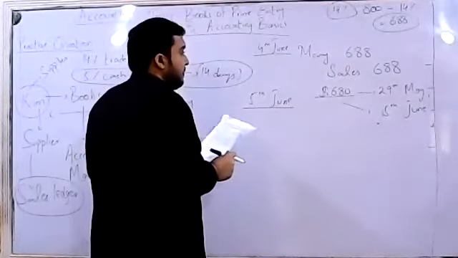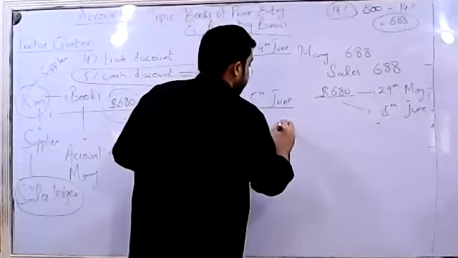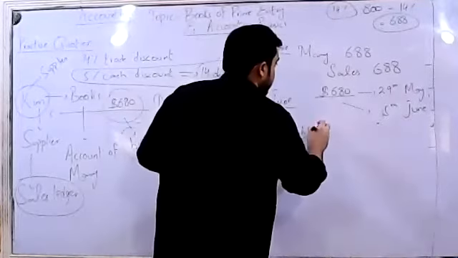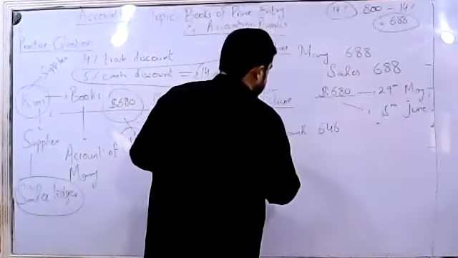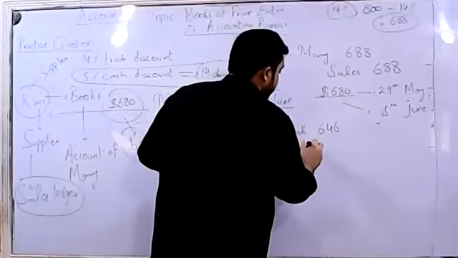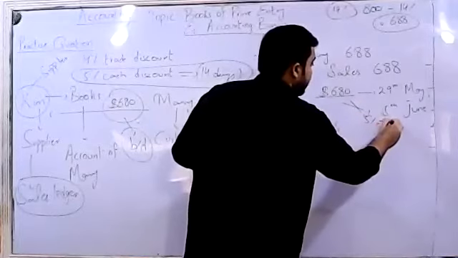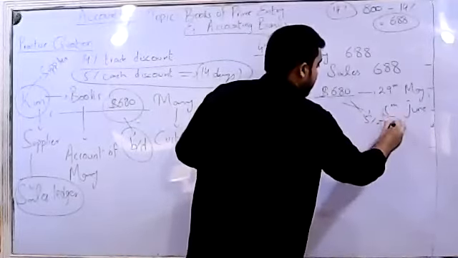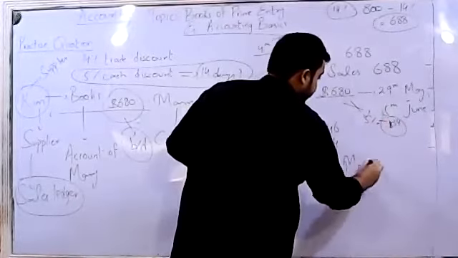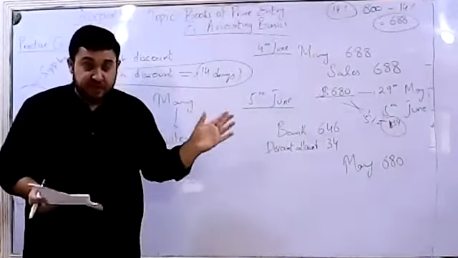So the entry that we will pass would be bank account debit, because we got payment through check with $646, and discount allowed along with it would be debited 34, because 34 is basically the 5% of $680, and Mary account credit with 680. I hope this transaction is clear to everyone.